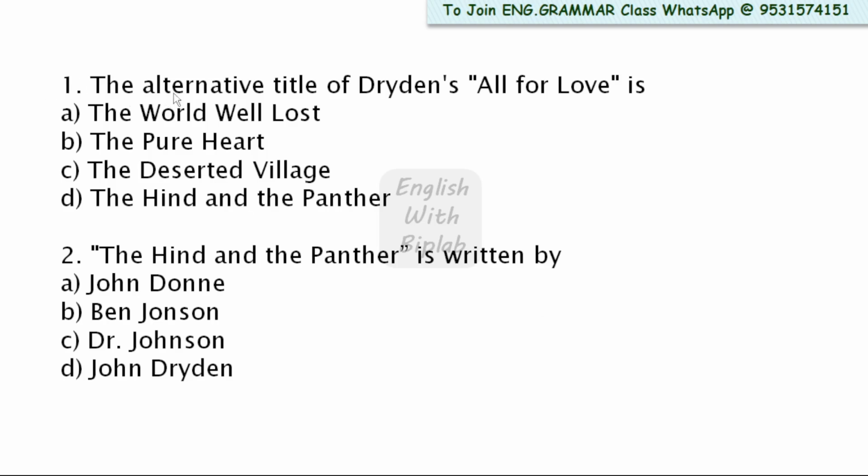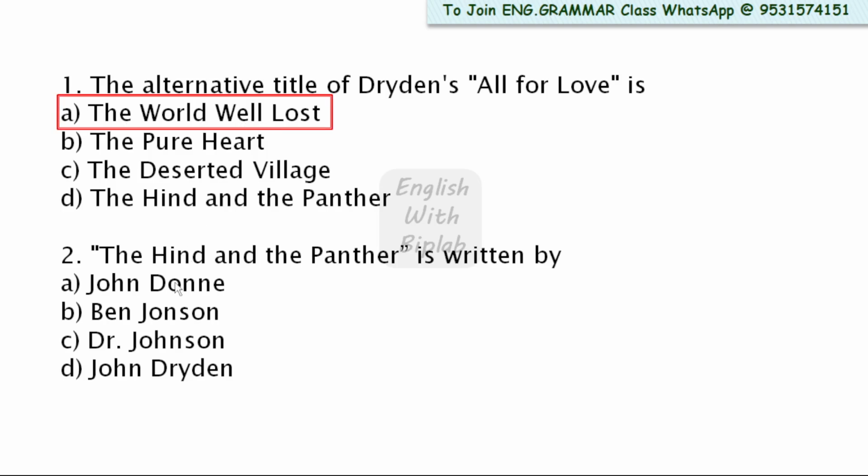Question number 1. The alternative title of Dryden's All for Love is, look at the options: The World Well Lost, The Pure Heart, The Deserted Village, which is written by Oliver Goldsmith, The Hind and the Panther. Here the right answer is option A, The World Well Lost.